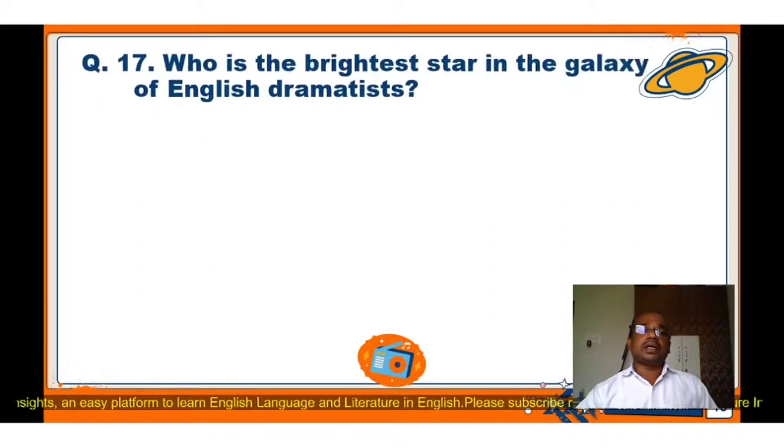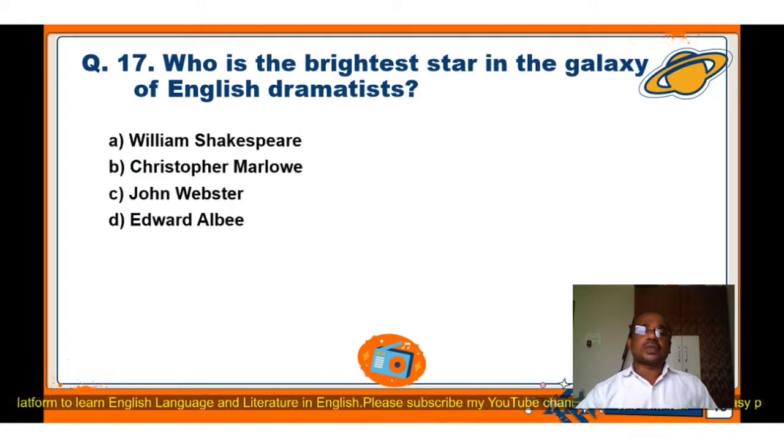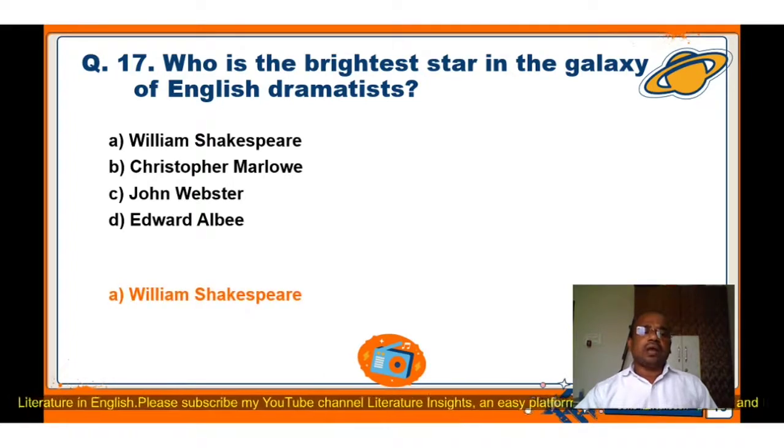Question number 17. Who is the brightest star in the galaxy of English dramatists? Again, four options are here. A. William Shakespeare, B. Christopher Marlowe, C. John Webster, D. Edward Albee. The correct answer is A. William Shakespeare. William Shakespeare is the brightest star in the galaxy of English dramatists.